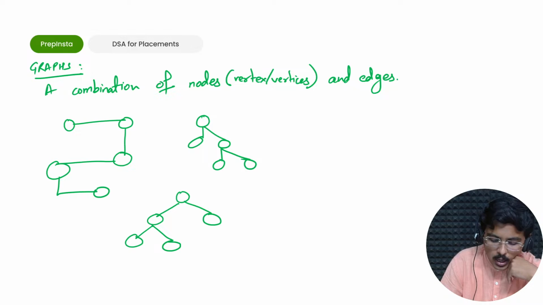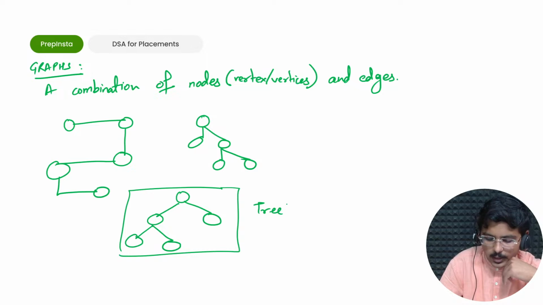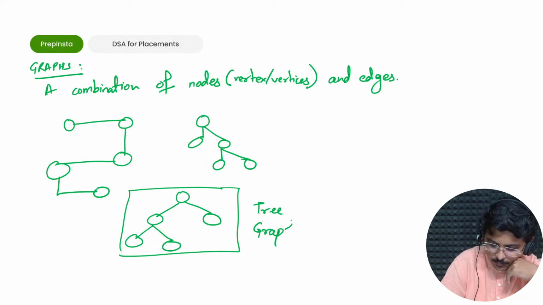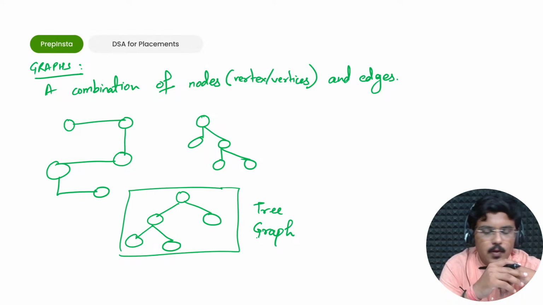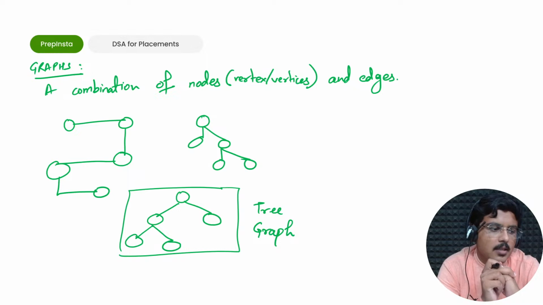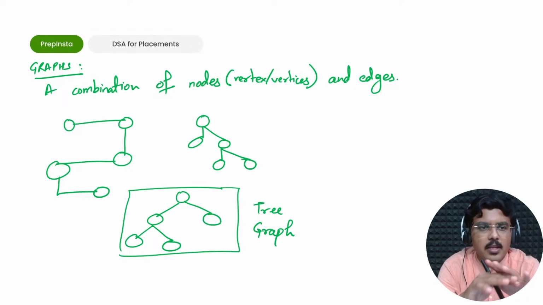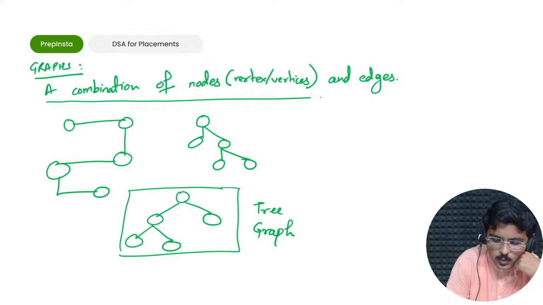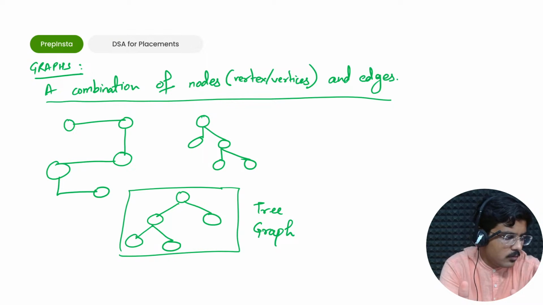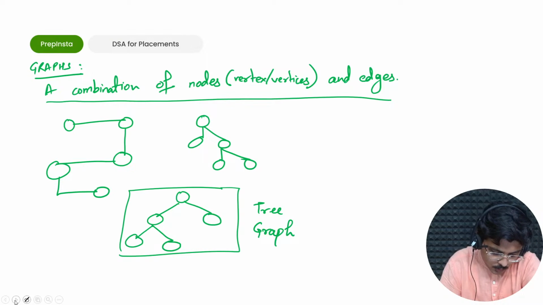Now anybody who sees this would say this is a tree, right? But I would say this is a tree as well as a graph. Why am I saying it is a graph? A very simple reason: it satisfies this particular condition. As simple as that, there's no need to think more than that. If it is a combination of nodes and edges, it is a graph. Simple. I'll put some examples in front of you.